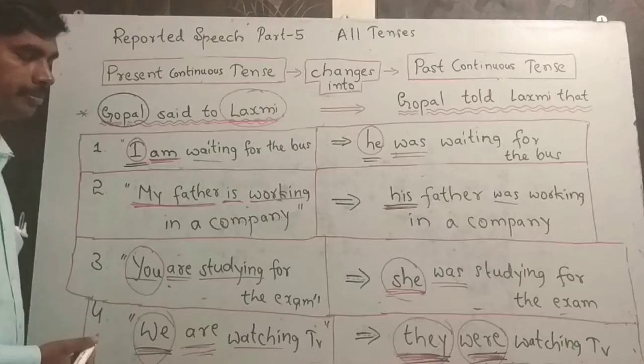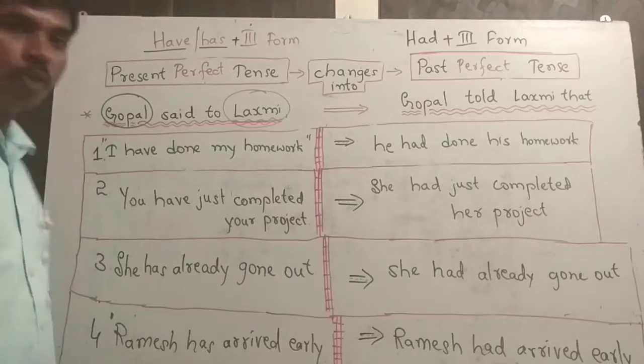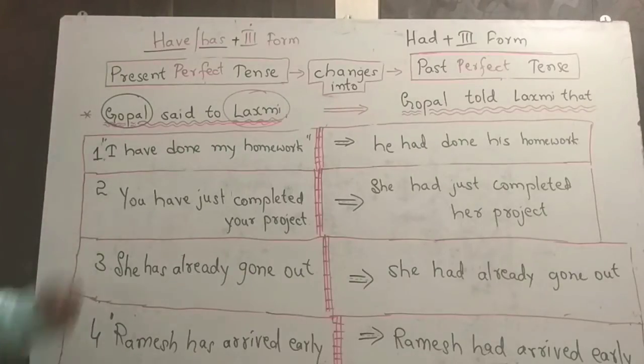Let's move on. Have or has plus third form is the pattern for present perfect tense. You have to change this pattern to had plus third form in the past perfect tense. Here is the first example. I have done my homework.